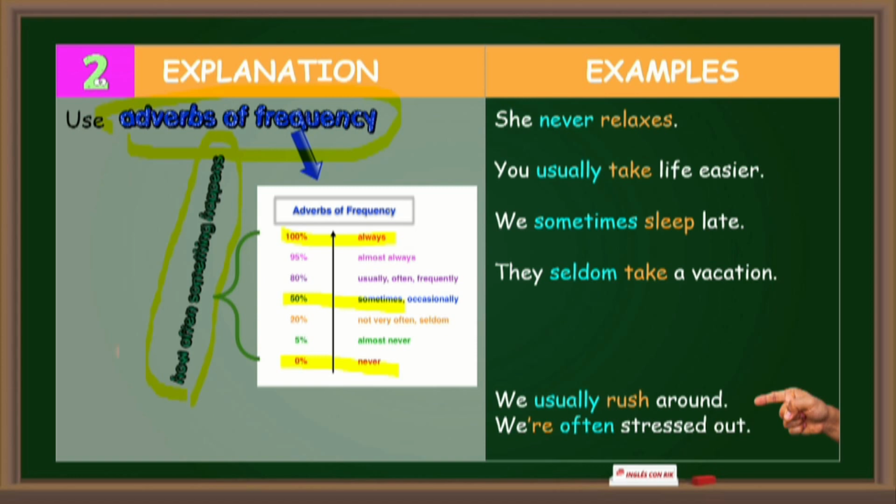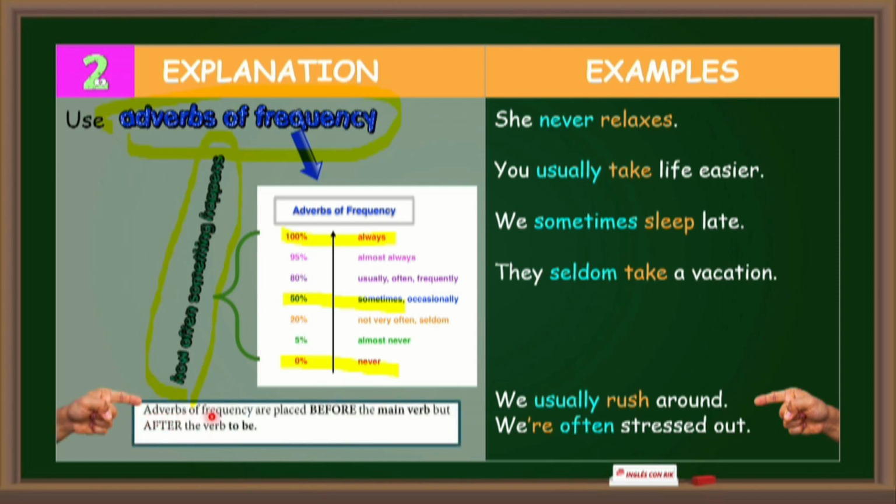Here you have a lot of adverbs of frequency to use depending on what you want to express. Examples. She never relaxes. You usually take life easier. We sometimes sleep late. They seldom take a vacation.